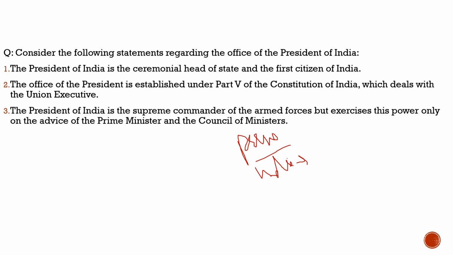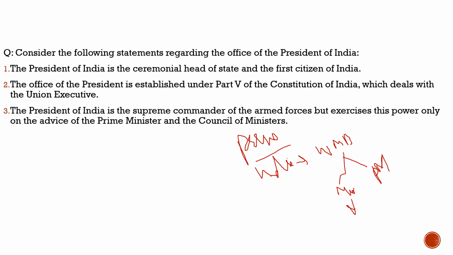In India, we follow the Westminster model of democracy. What do we follow? The Westminster model of democracy. That is, we had borrowed this model of democracy from Britain, where there is a separation between the ceremonial and the actual state power. How did we borrow it from Britain? In Britain, we have the monarch, and we have the PM also.